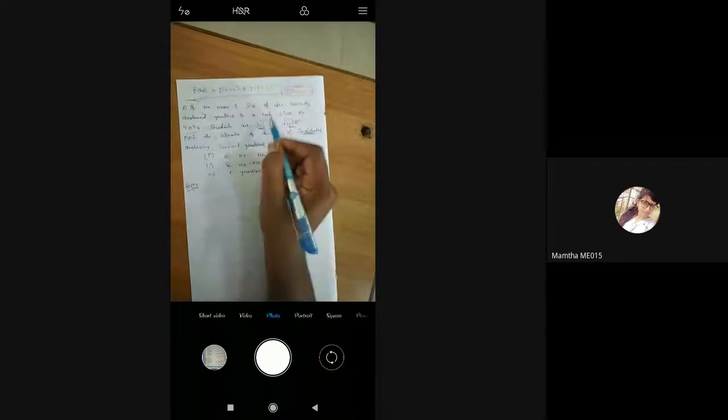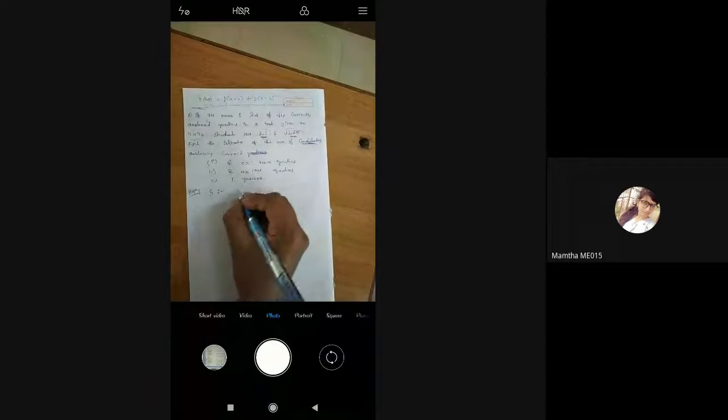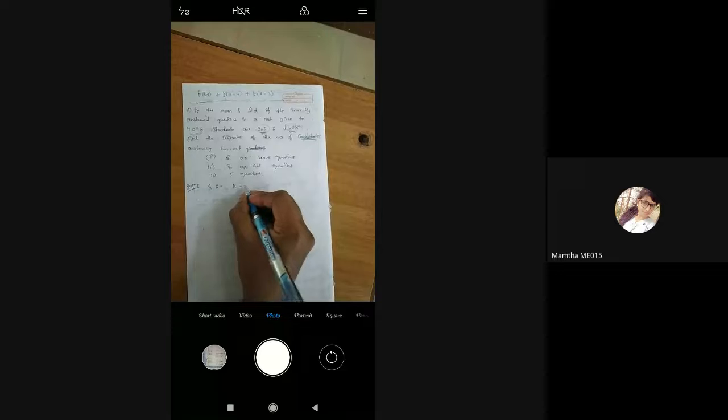In the first method itself they have given both mean and variance. First I'll write the given part, then I'll let you know what we need to find. The given part is mean mu equal to 2.5, correct? Then standard deviation sigma is equal to square root of 1.875. Sigma is the standard deviation. The standard deviation formula we know is root of npq, so the square roots get cancelled. Therefore 1.875 is equal to npq.